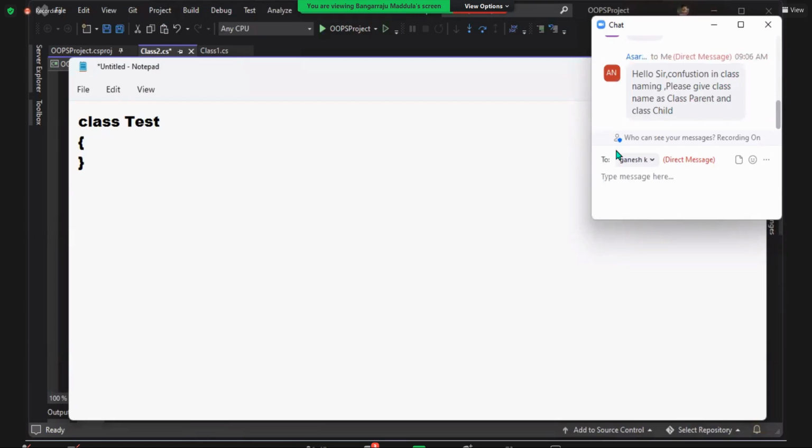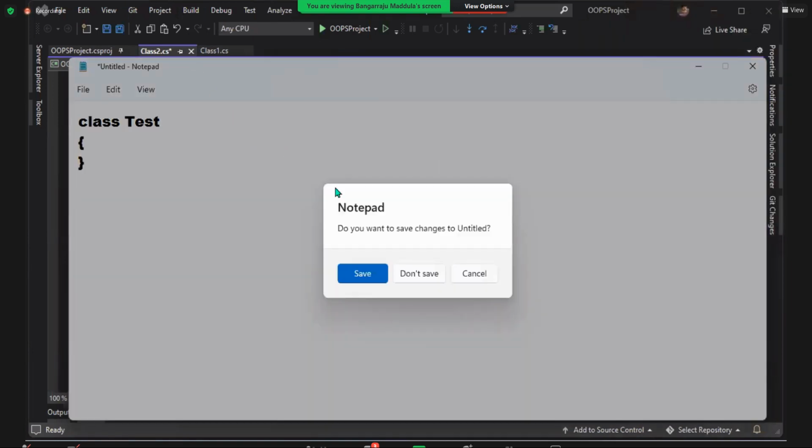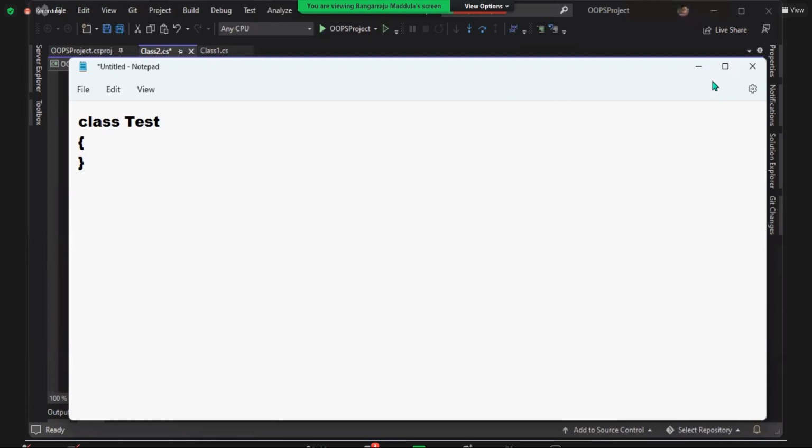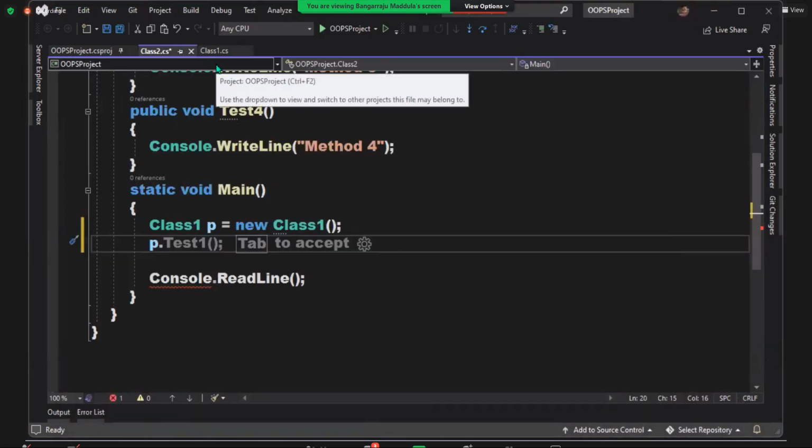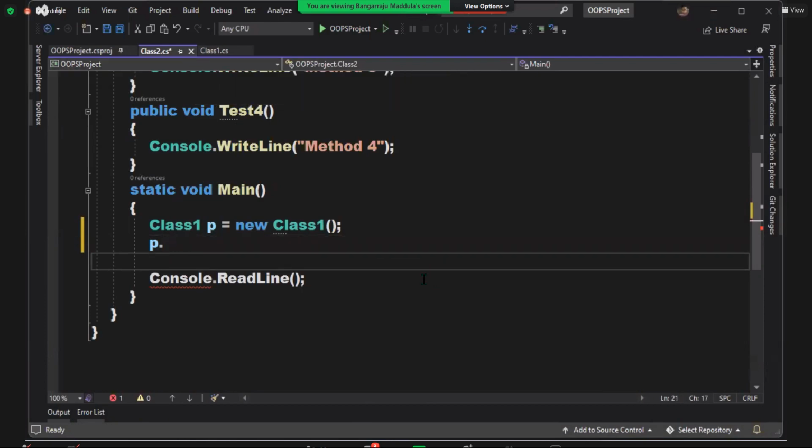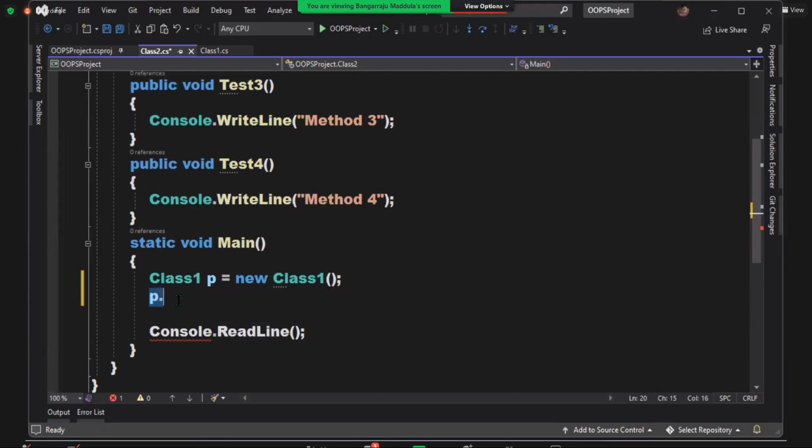If you are confused, give whatever name you want. Why are you asking me to change? If you are confused, you change your names. Okay, so what is the confusion here? Very clearly I said you have class 1 and 2. Then 1 and 2 is there, why are you confusing? Are the names confusing? Parent class is 1, child class is 2. Where is the confusion now? If you feel confusion, you change your names. Whatever names you are comfortable with, use those names. Okay, so are you guys clear? Yes or not?